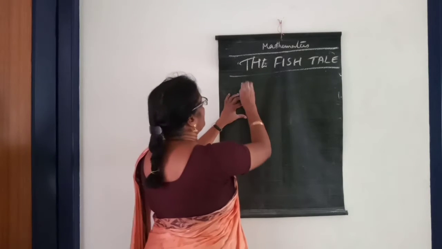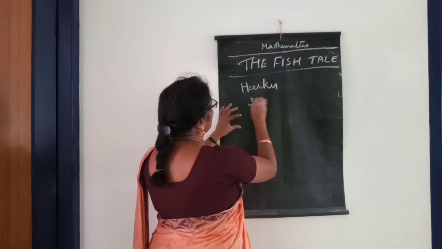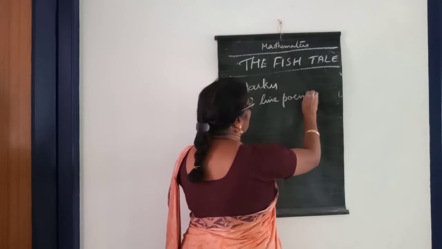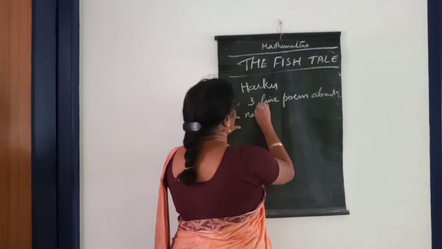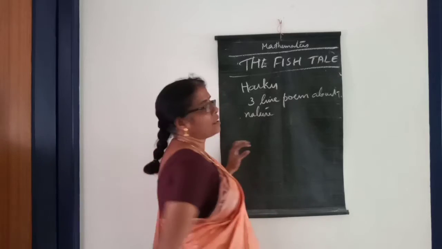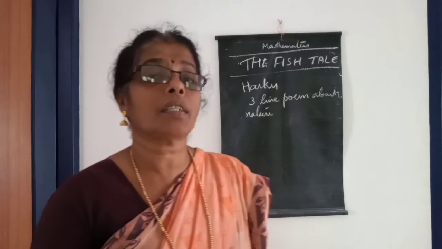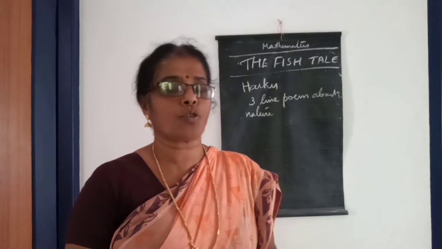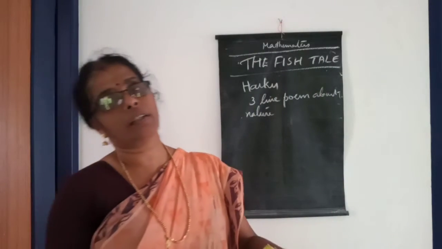Haiku is a 3-line poem about nature. That is haiku, that we already told. Haiku means a 3-line poem about nature. That is a haiku, and two haikus are already given in the textbook.